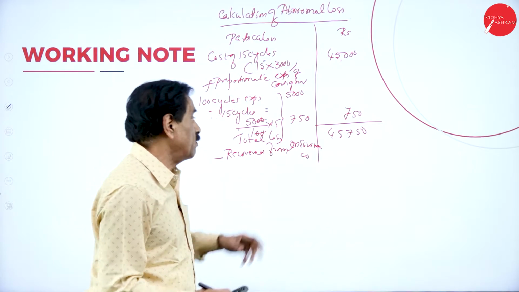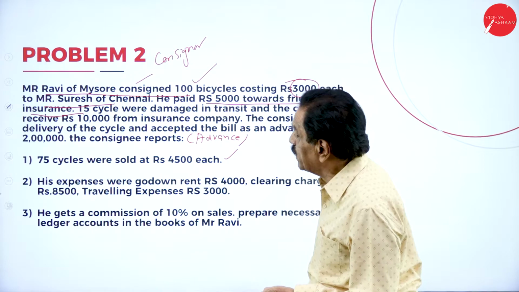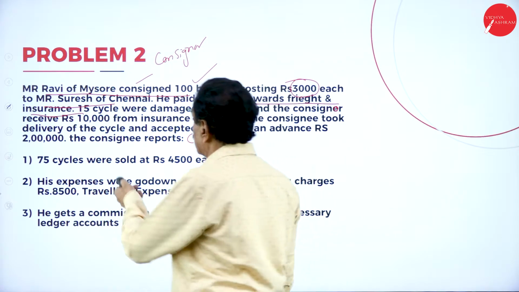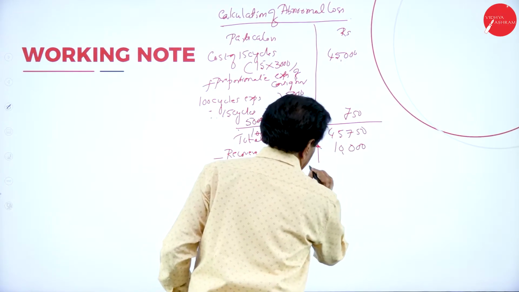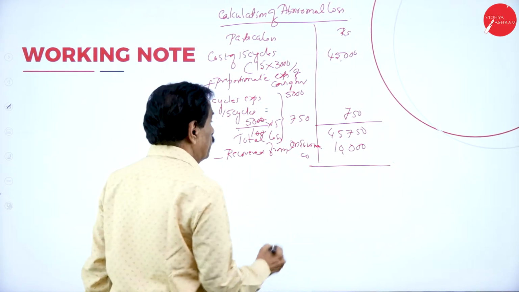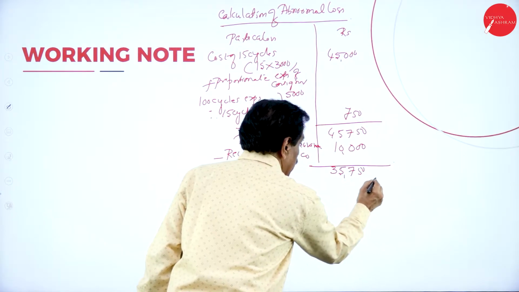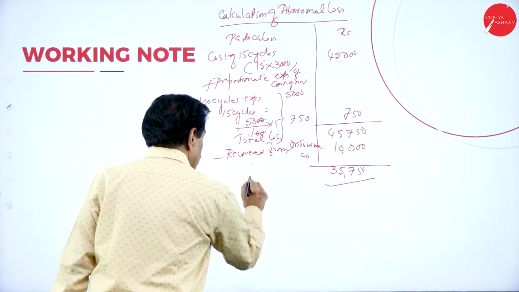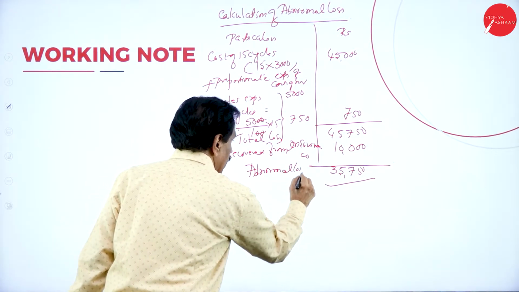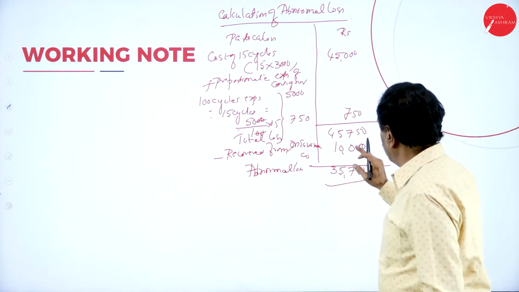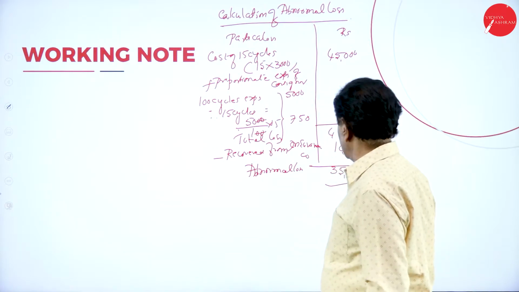The total loss is 45,750 minus recovered from the insurance company, 10,000. So 35,750 is the abnormal loss.